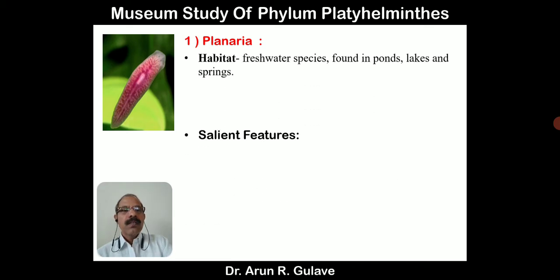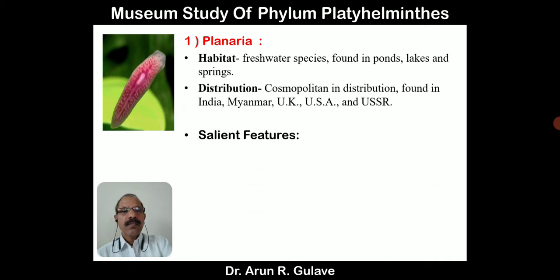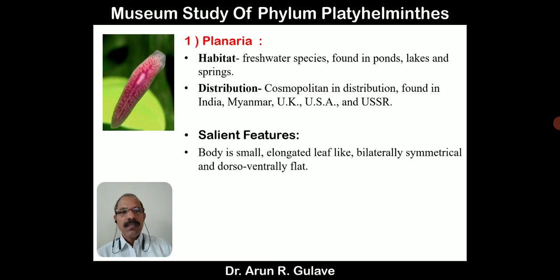Habit: it is a freshwater Platyhelminthes found in ponds, lakes and springs. Distribution: cosmopolitan or worldwide distribution, especially found in India, Myanmar, UK, USA and USSR. This is the habit and distribution of Planaria.